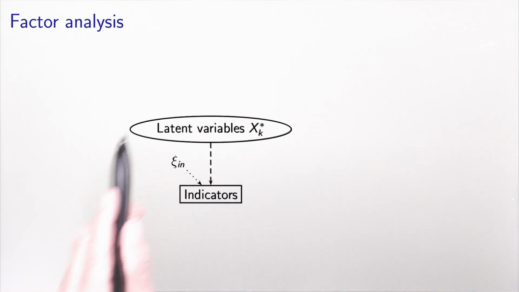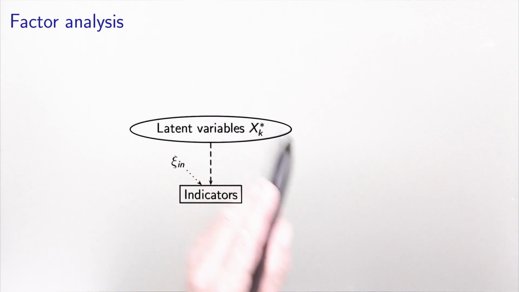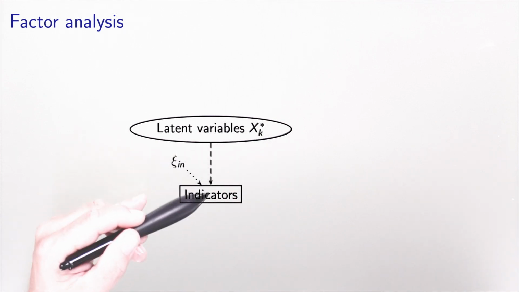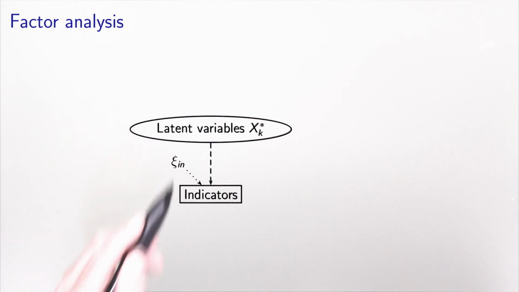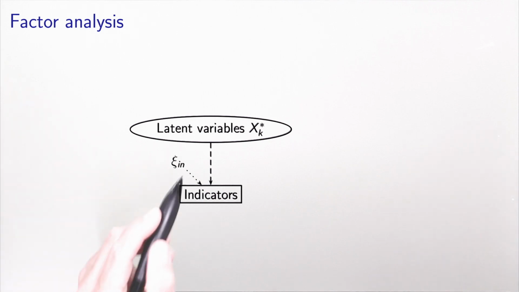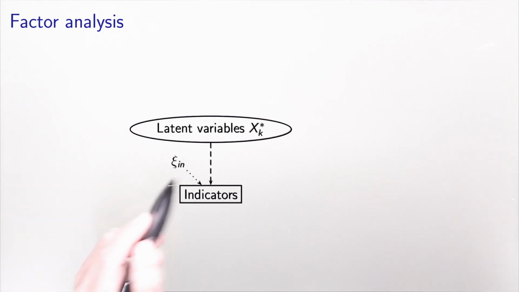So we have our latent variables here, which are represented by an oval shape, and these indicators are measurements of these latent variables. But of course, these measurements are subject to errors, as we discussed before, so I denote these errors by psi_in here. I will show you an example of factor analysis when I come to the case study. But basically, that's the representation using our drawing convention.